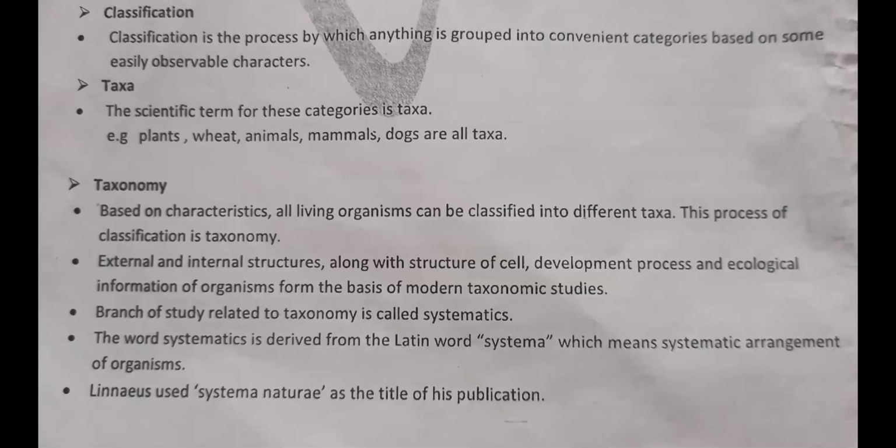So classification is the process by which anything is grouped into a convenient category based on some easily observable characters. Next point, the term taxa is the scientific term for this category. When we use the word category, the scientific term for it is taxa.